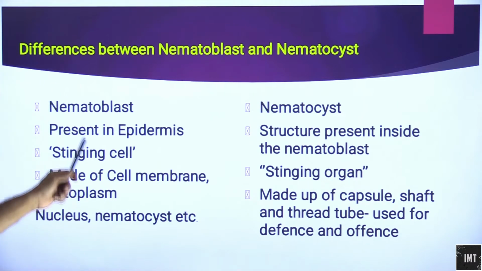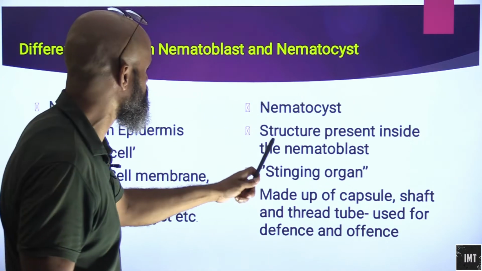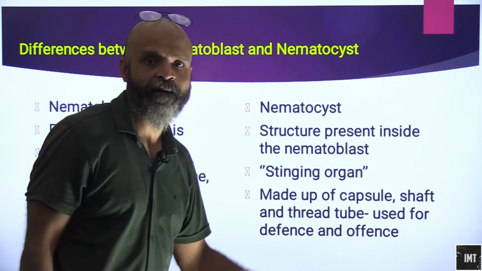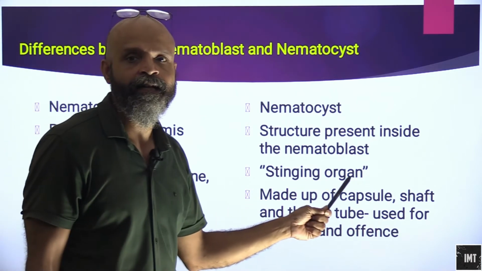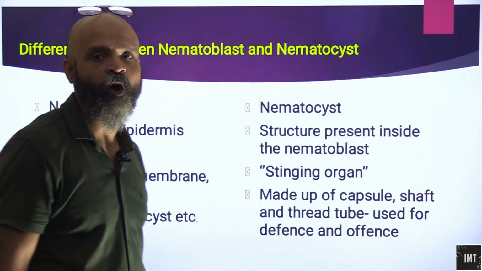So what is nematoblast? It is present in the epidermis. What is nematocyst? It is a structure present inside the nematoblast. Nematoblast is also known as the stinging cell, and nematocyst is known as the stinging organ.